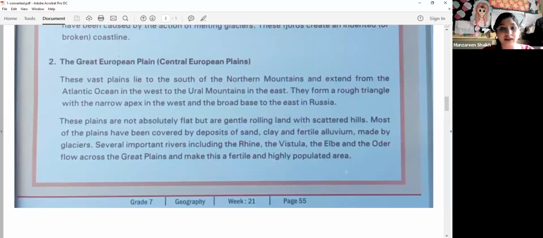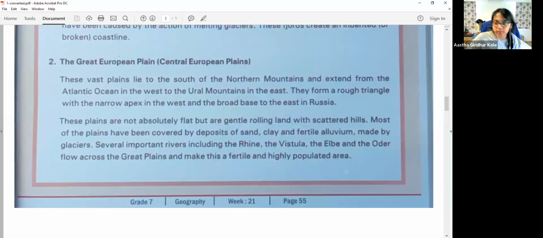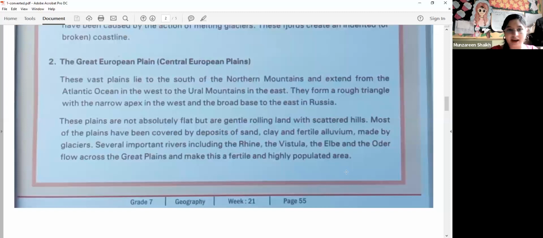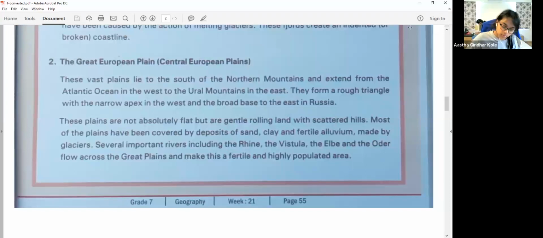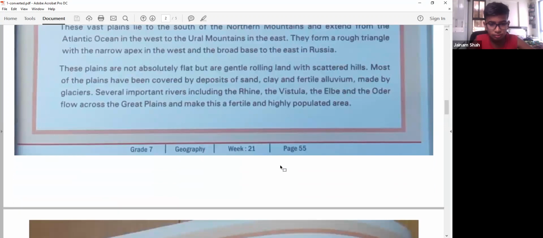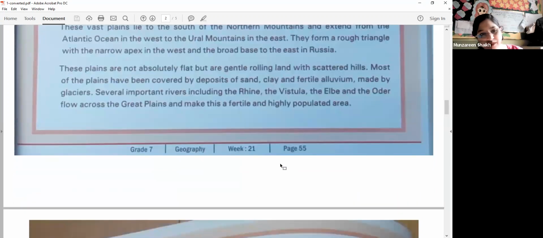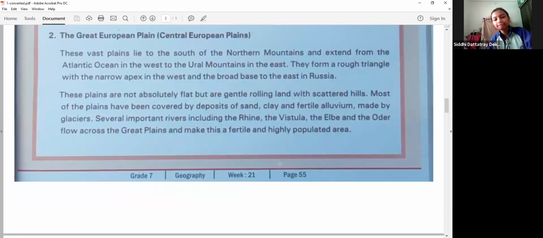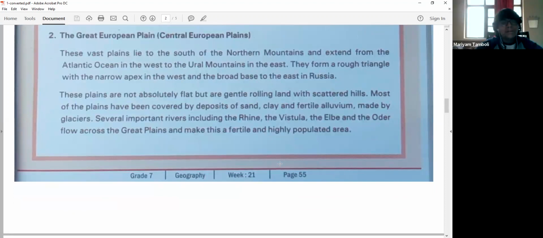If there is water and fertile land, automatically what will happen? Population in that area will also increase. So these regions are usually highly populated. Have you all understood till here, children? Yes, ma'am.